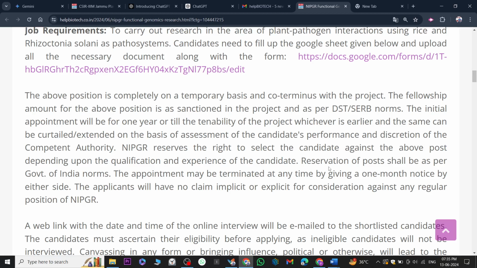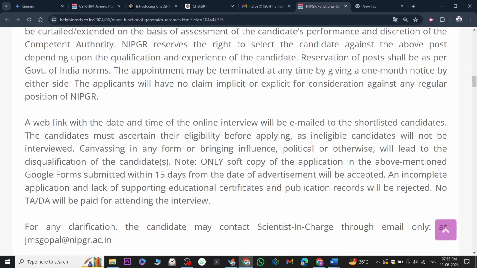The same can be curtailed or extended on the basis of assessment of the candidate's performance and the discretion of the competent authority. The web link with the date and time of the online interview will be emailed to the shortlisted candidates. The candidate must ascertain their eligibility before applying, as ineligible candidates will not be interviewed. Canvassing in any form, bringing influence, political or otherwise, will lead to disqualification of the candidate.